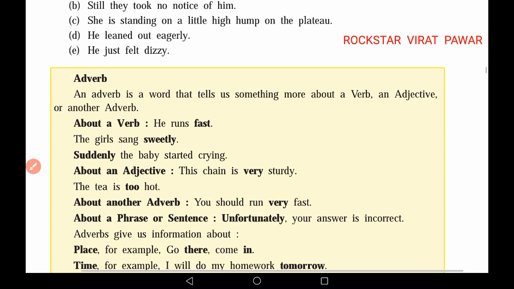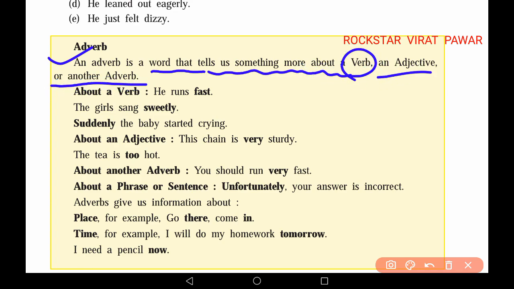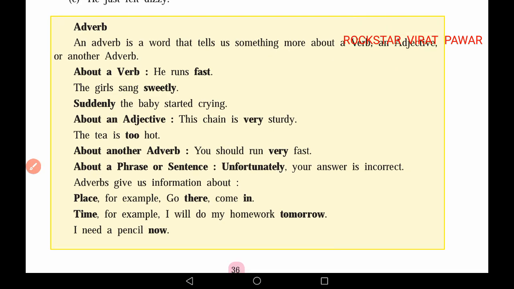Now we will go to the word adverb. What is meant by adverb? An adverb is a word that tells us something more about a verb or an adjective or another adverb. About a verb, see, he runs fast. The verb is runs, and how he runs? He runs fast. That is why fast is an adverb. The girl sang sweetly. How the girl sang? She sang sweetly. This is also an adverb because the verb is sang and it states more information about the verb.